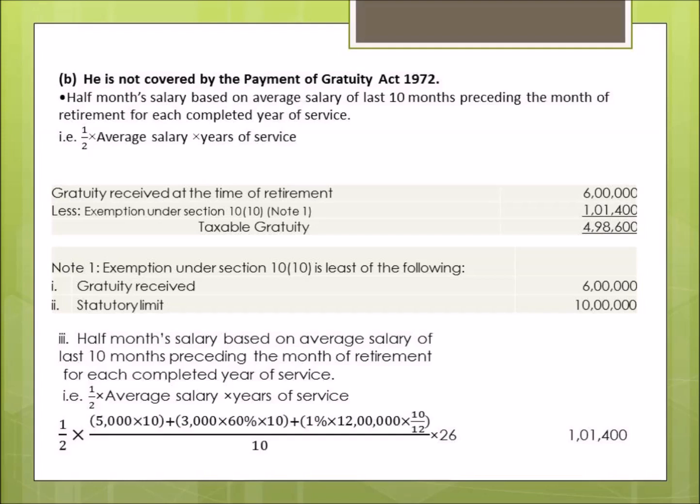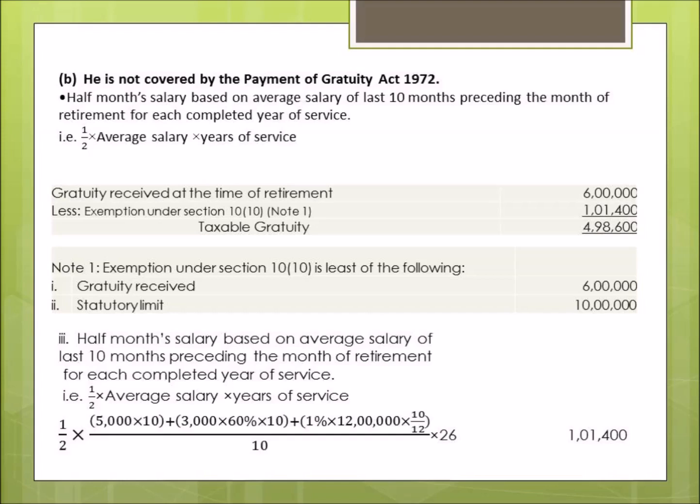In the previous subpart, when the employee was covered by the Payment of Gratuity Act, the months in excess of 6 months are rounded off as 1 and added to the total years of service. But in this case, the month part is ignored and only the full completed years of service are taken into consideration. So we'll not round off the 8 months to 1 year and add it to the years of service. Rather, the years of service will only be 26.